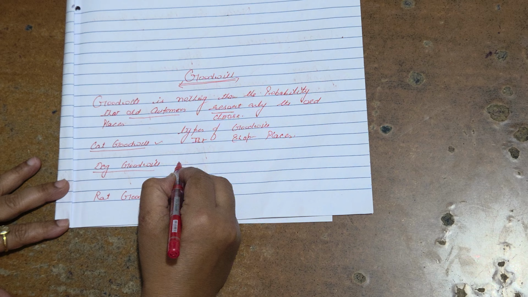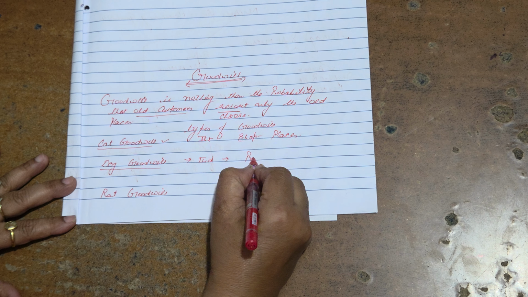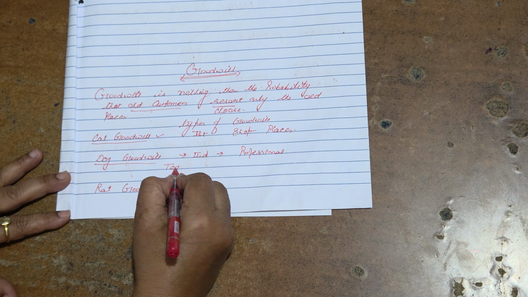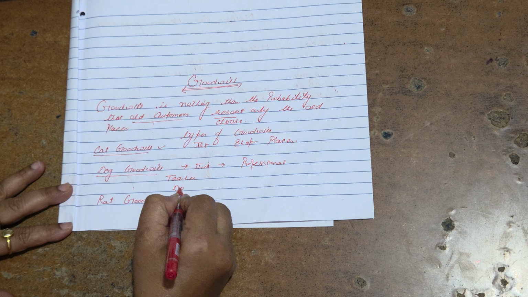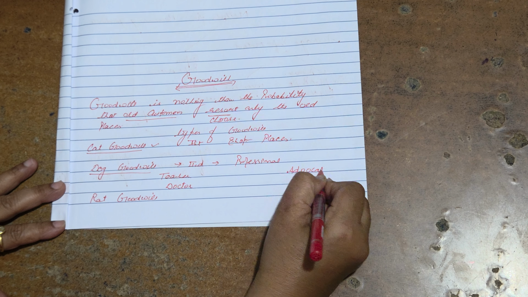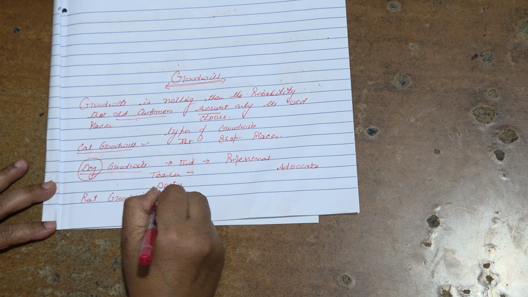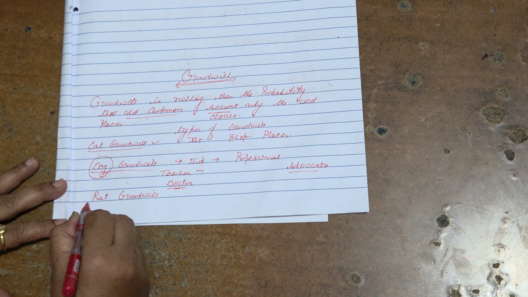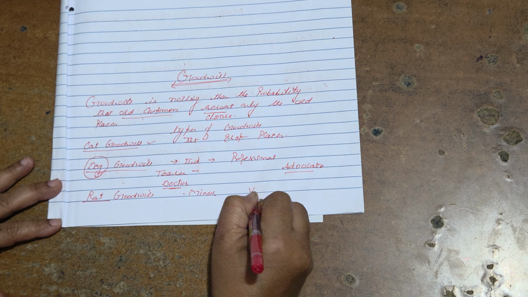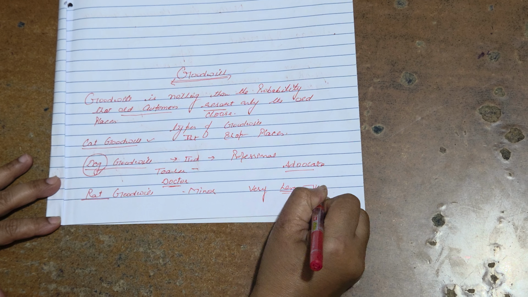Dog goodwill, on second place, related to professionals only: teacher, doctor and advocate, depends upon the nature of a dog. Teachers, doctors and advocates. Rat goodwill has very less value, or nil.